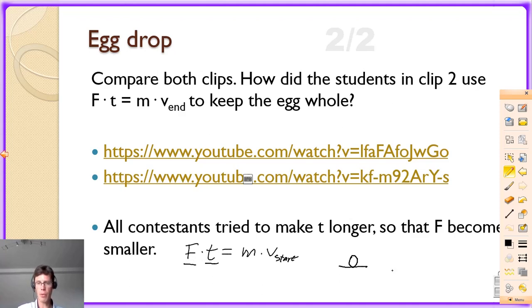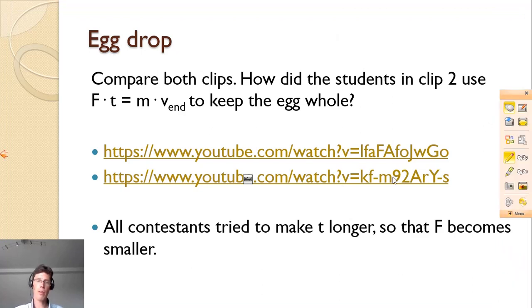And this could, for example, be done by wrapping the egg in cotton wool or aluminium foil or anything that can crumble. So if this egg hits the ground, before it comes to a standstill, first this paper or whatever it is, cotton wool, has to be pressed together, and only then will the egg hit the ground. So the total collision lasts longer, and therefore the force becomes smaller.